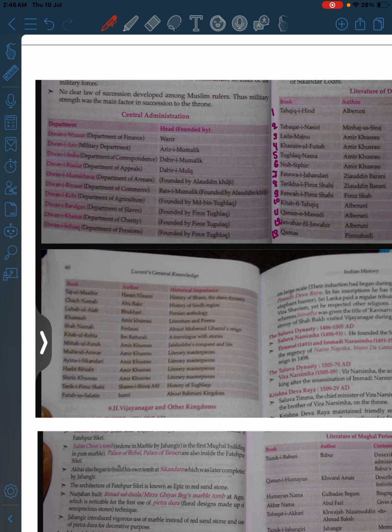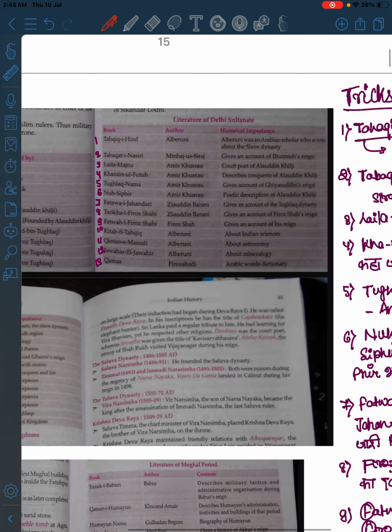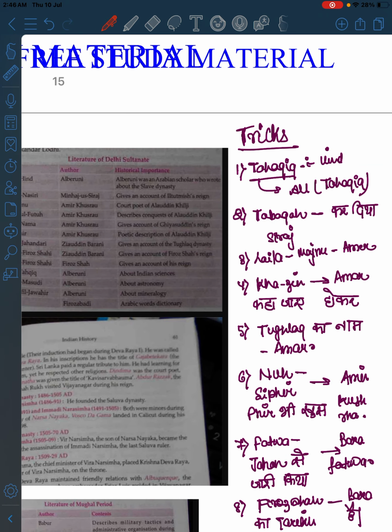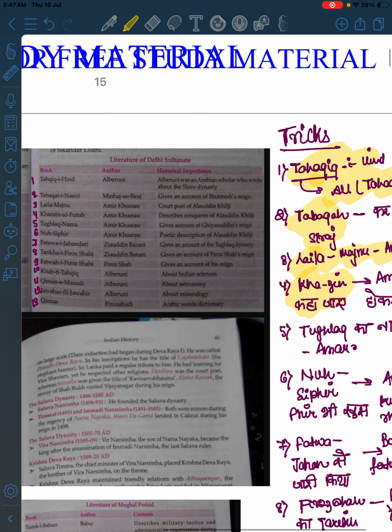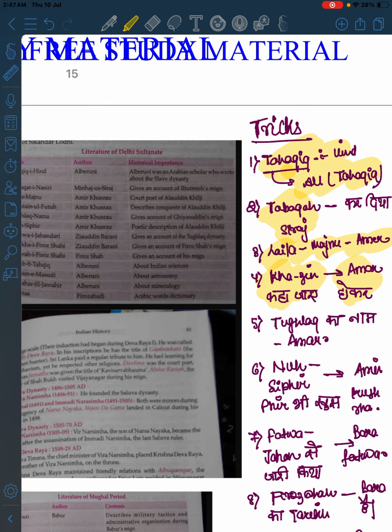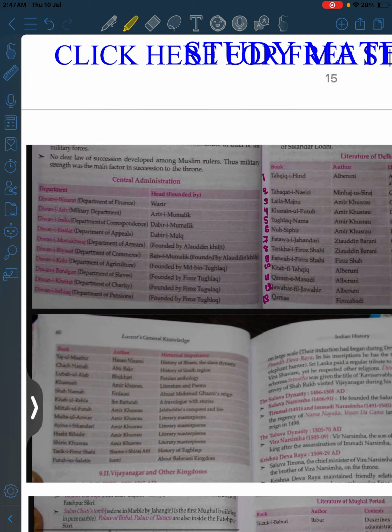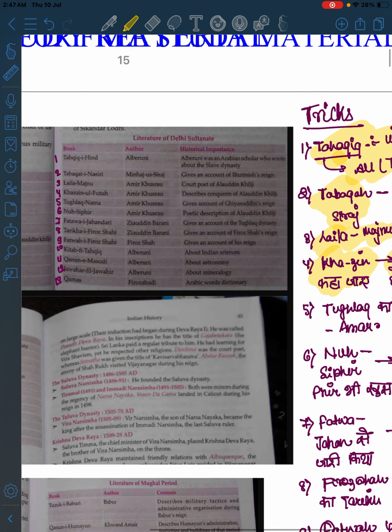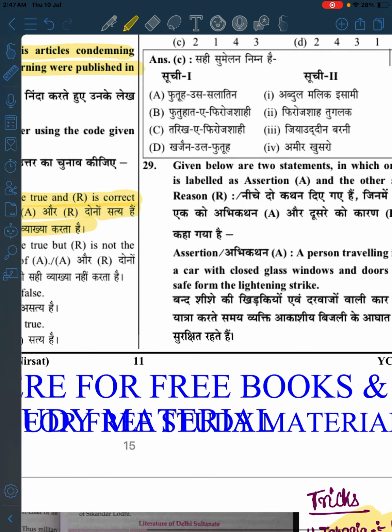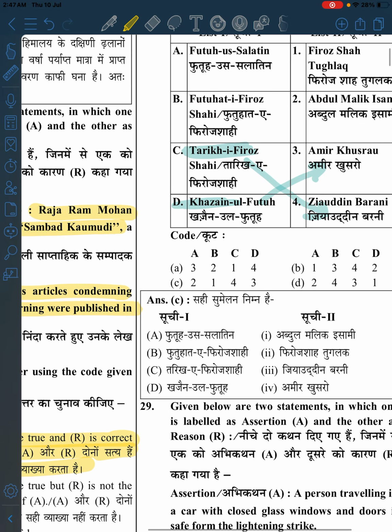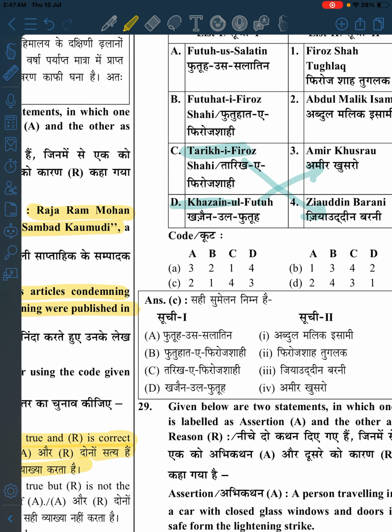Kitabul Rihla, Futuhat. So see, tahqiq hind, I will just reiterate it for you guys, okay. Tahqiq hind, al Biruni, Tabaqat-i-Nasiri, Siraj, Laila Majnu, Amir Khusrau, Khaza'in ul Futuh. See, I will let you know, whenever there is futuh, futuhat.